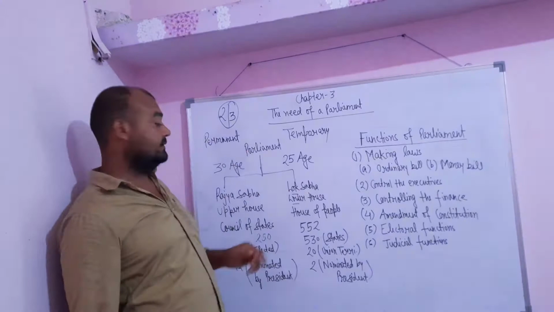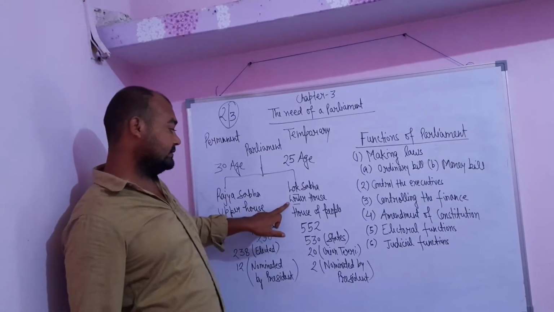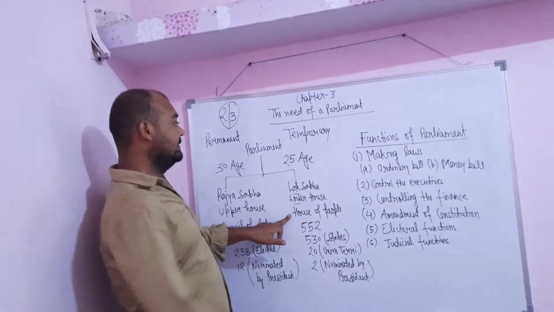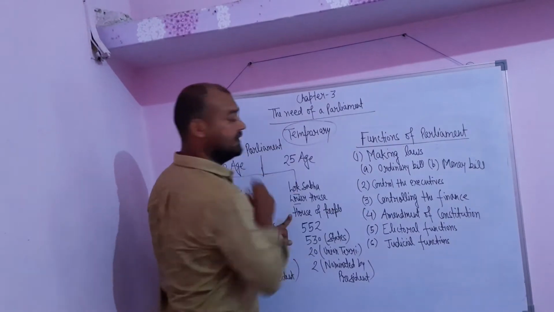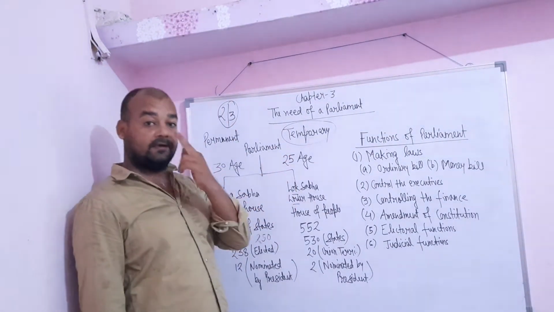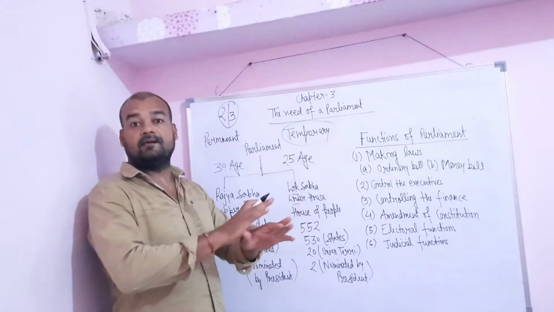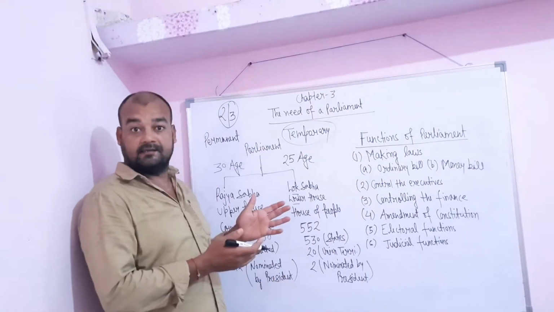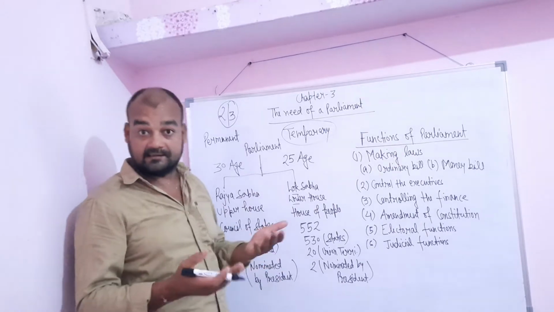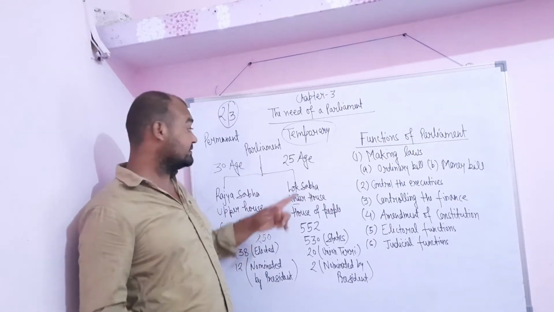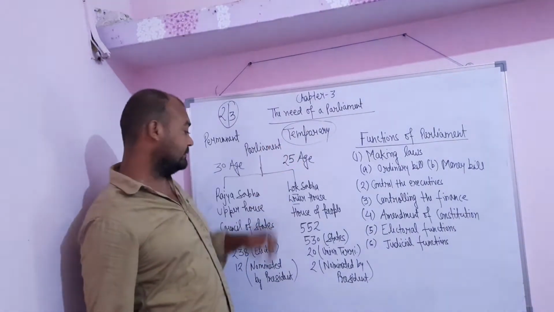Now, Lok Sabha is also known as the lower house or the house of the people, and it is the temporary house. Why is it a temporary house? Because after every 5 years, Lok Sabha comes to an end. And this is the reason that after every 5 years elections are held in our country. That's why it is known as the temporary house.